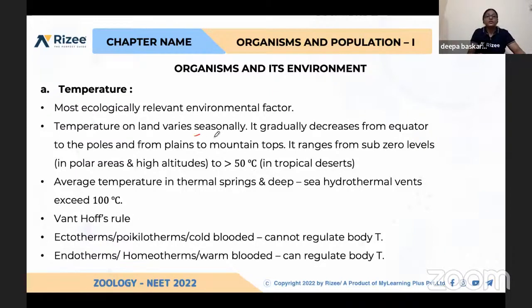Again, based on the season, even in December and January, the temperature of the southern part of India gets lower, even the northern parts also. At the same time, if you compare April, May, June, it is reaching the peak.